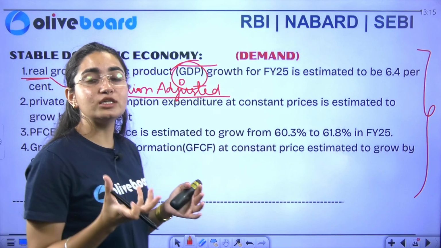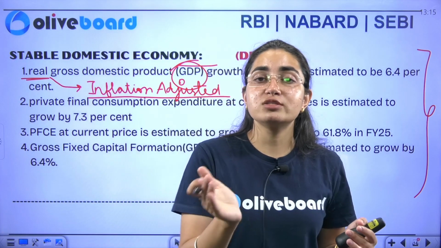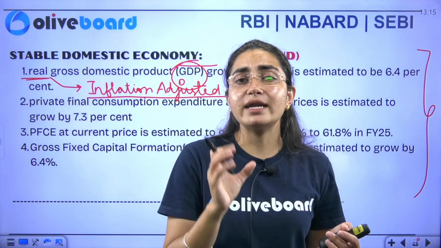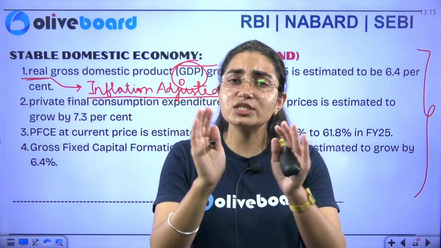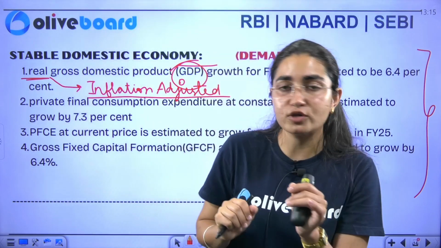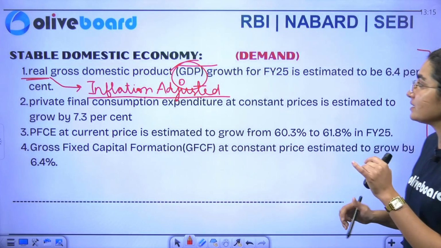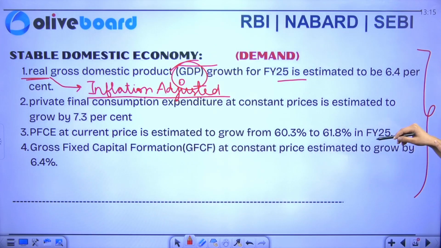Similarly, we have nominal GDP. Whenever you come across this word nominal GDP, you have to remember that it is not inflation adjusted. It just tells you about the current price level of the economy. Okay, so your real GDP says the growth for financial year 2025 is estimated to be 6.4%.